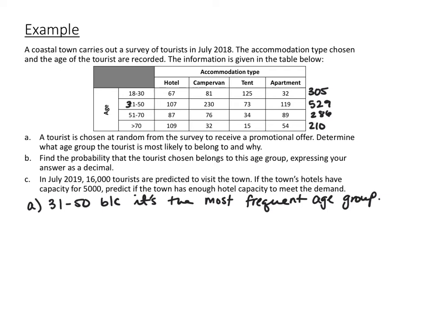So for part B, we want to find the probability that the tourist chosen belongs to this age group and express your answer as a decimal. So go ahead and pause the video and find the probability that the tourist belongs to the 31 to 50-year-old age group.